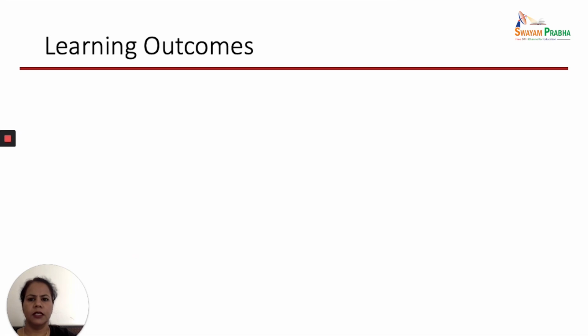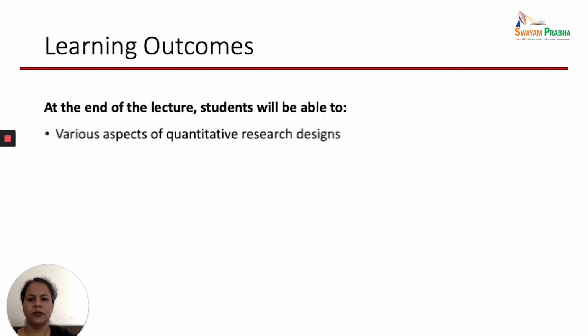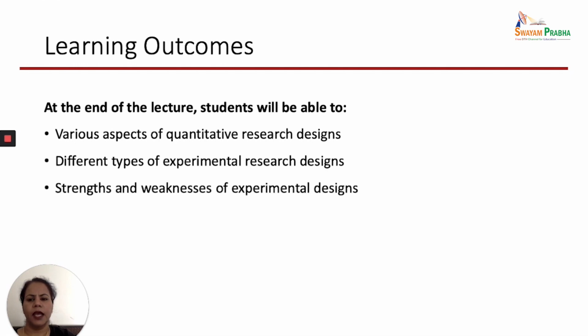What are the learning outcomes of this lecture? After the class, you will be able to understand the various aspects of quantitative research designs and different types of experimental research designs. And in the end, we will be talking about the strengths and weaknesses of all the types of experimental designs.